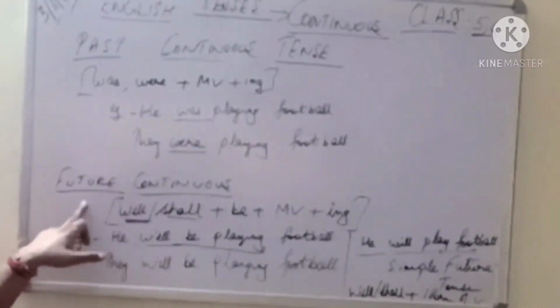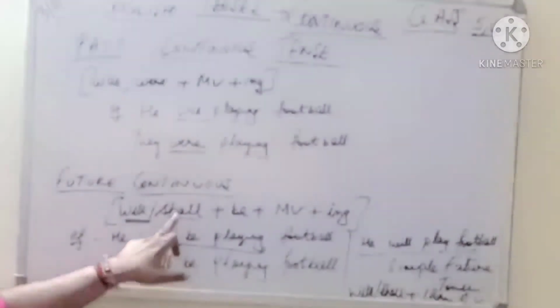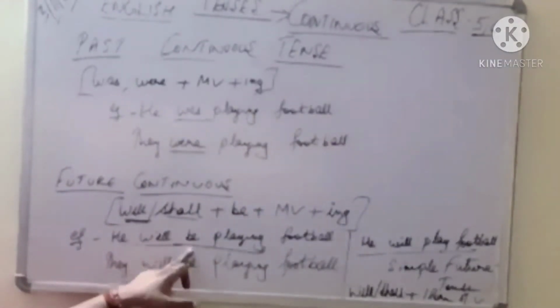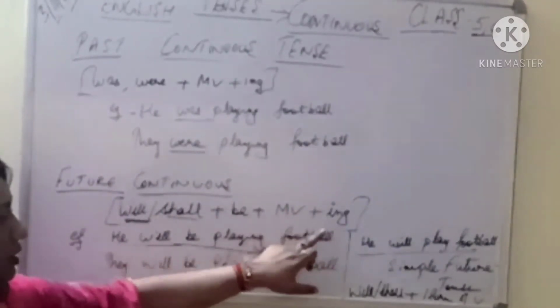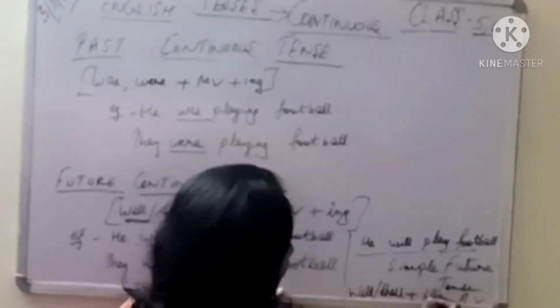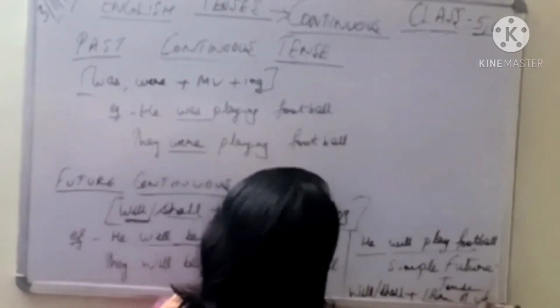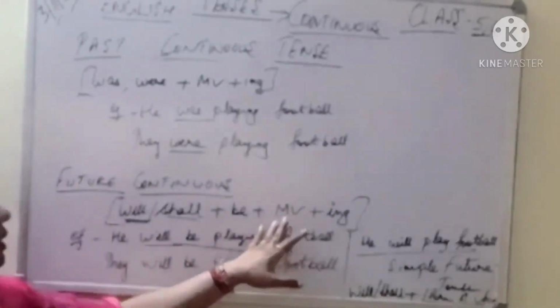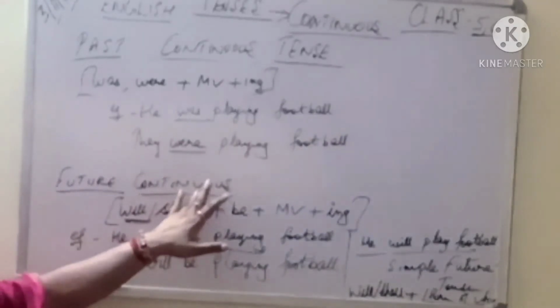But if we are talking of future continuous tense, it always takes will, shall plus be, will be plus your main verb. ठीक है? Will, shall plus be plus your main verb, the first form of verb, and your ing to make it continuous.